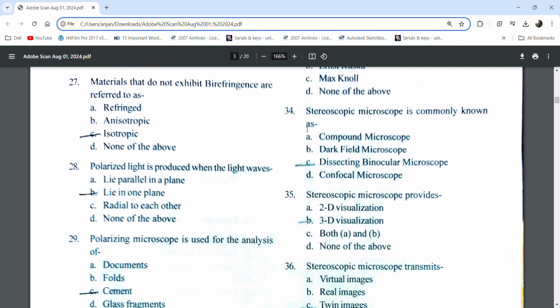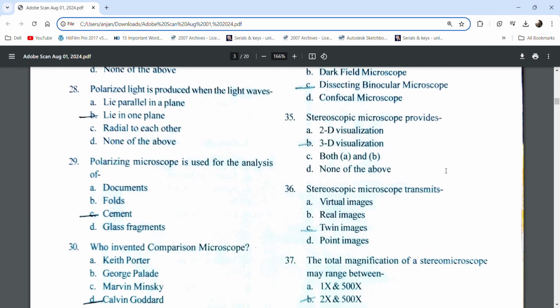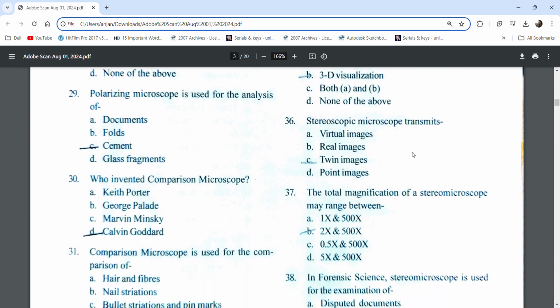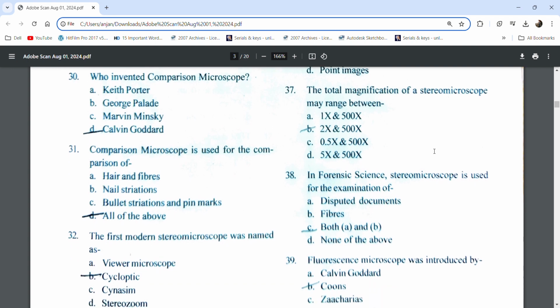A stereoscopic microscope is commonly known as a dissecting binocular microscope. The stereo microscope provides 3D visualization. The stereoscopic microscope transmits twin images. The total magnification of the stereo microscope may range between 2x to 500x.